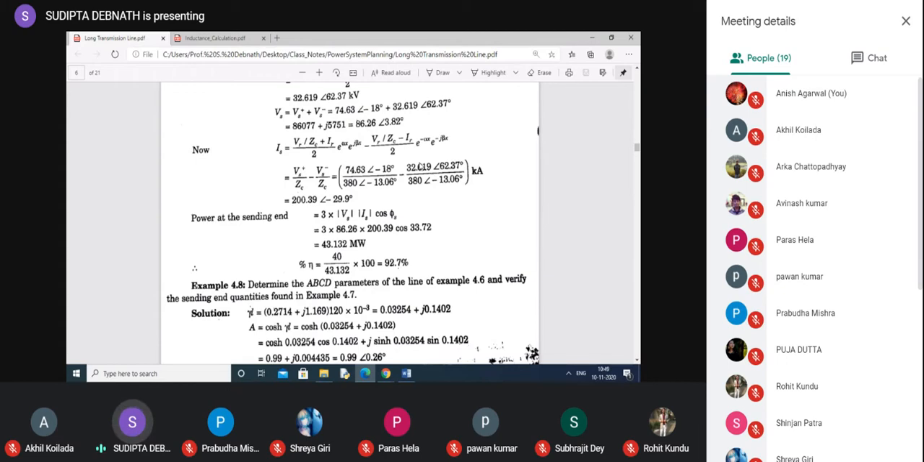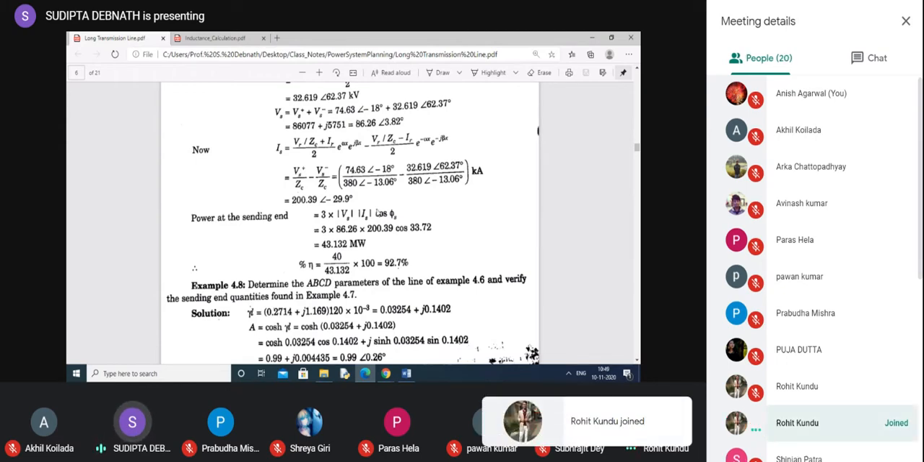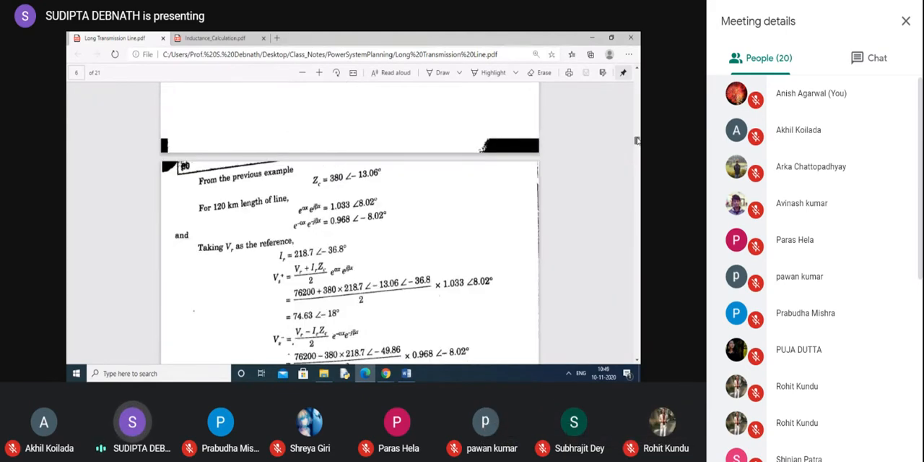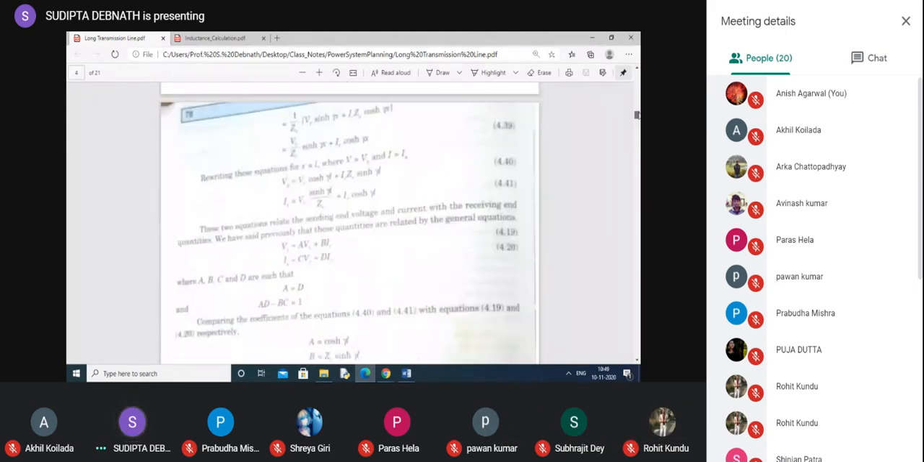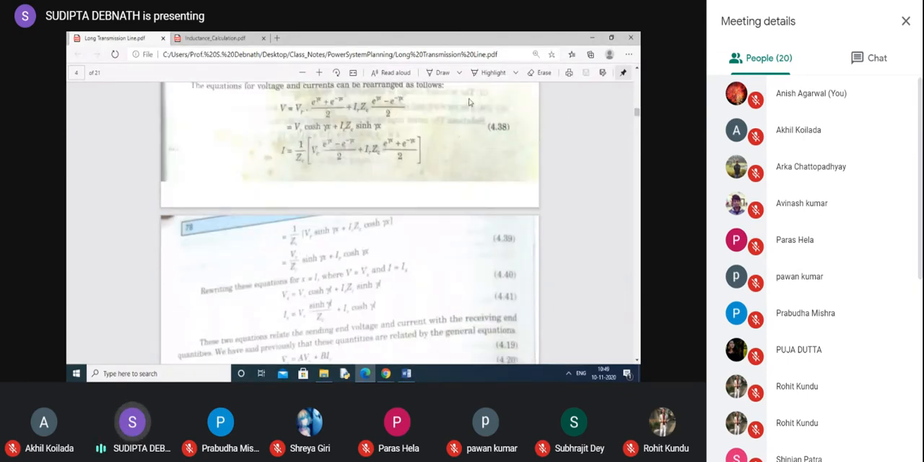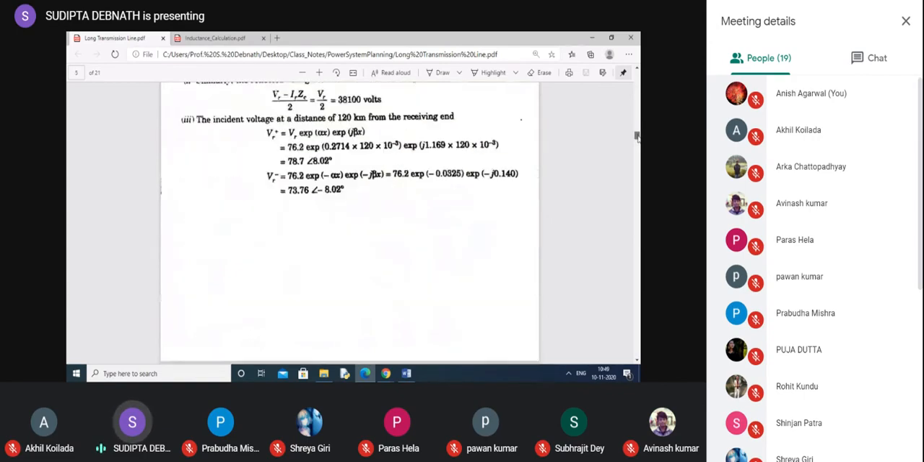Okay. Now in the same problem, they have asked to find out the ABCD parameters. So for ABCD parameters, you can use hyperbolic function, you can use normal exponential function. If you use exponential function, then actually this will be A, this will be B, this will be C, this will be D. Okay. And if we use hyperbolic function, A will be cosh gamma L, B will be ZC sinh gamma L, C will be this one, D will be this one. So they have shown this one by hyperbolic function.